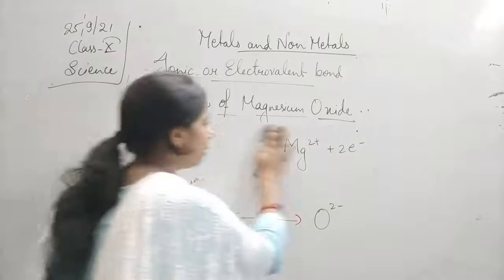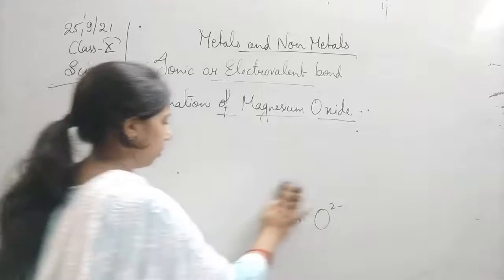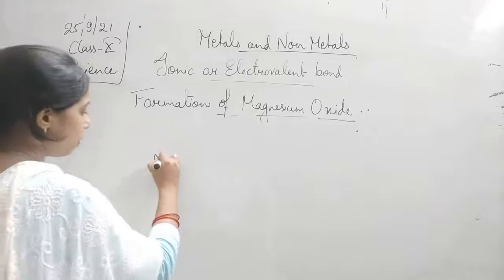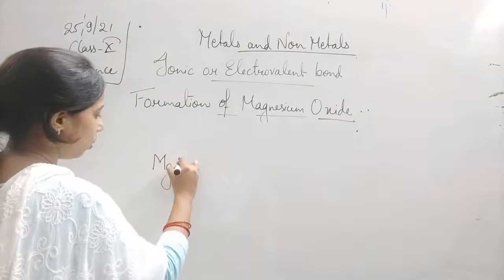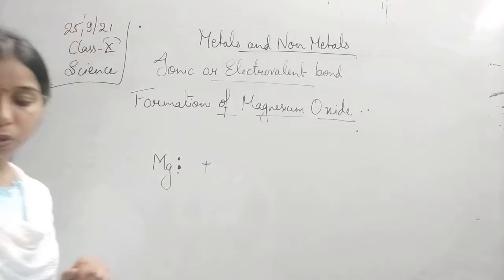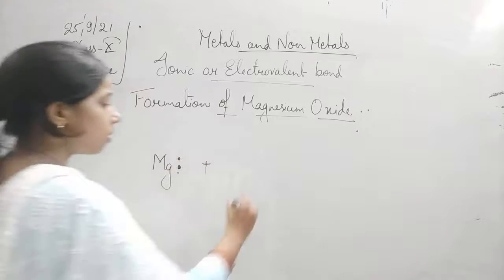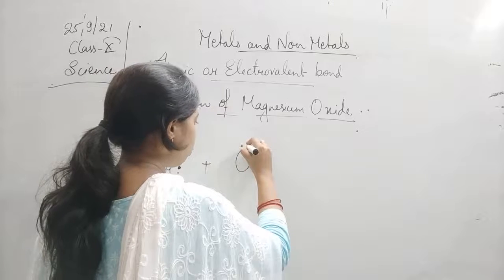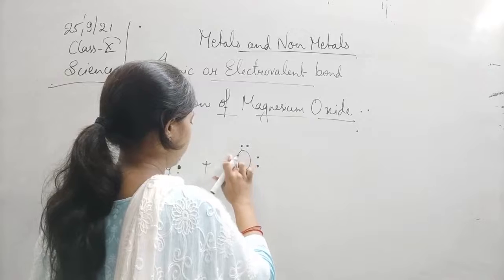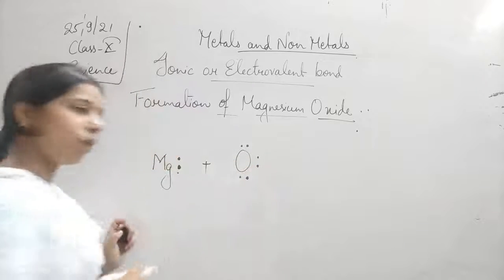Now let us see. Magnesium is Mg, plus oxygen is there, students. Oxygen: 1, 2, 3, 4, 5, 6.